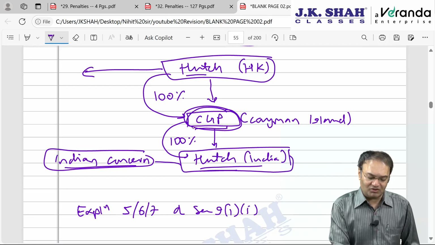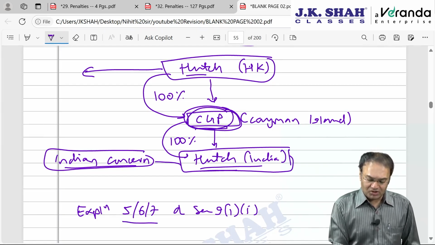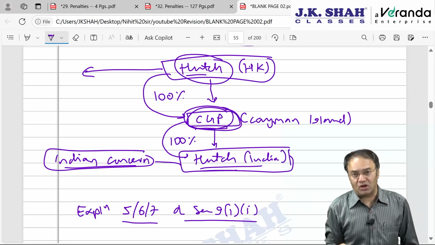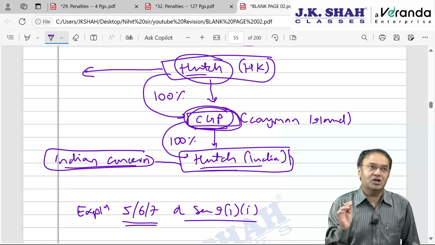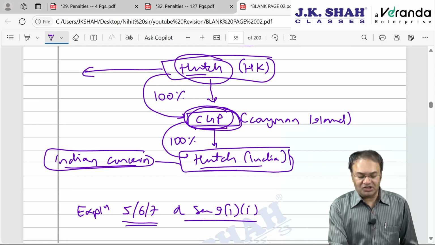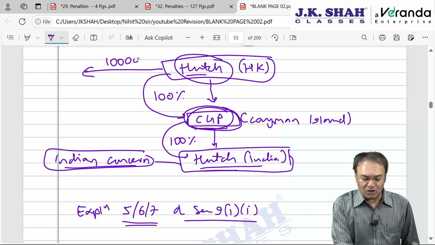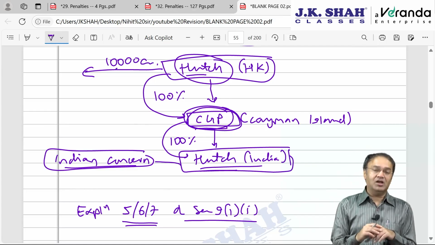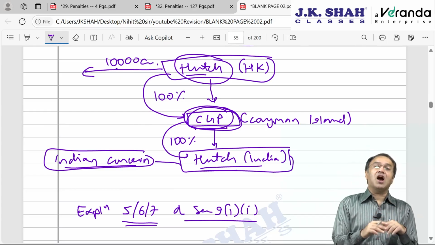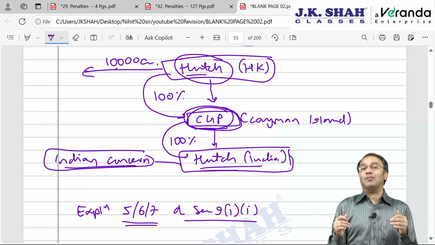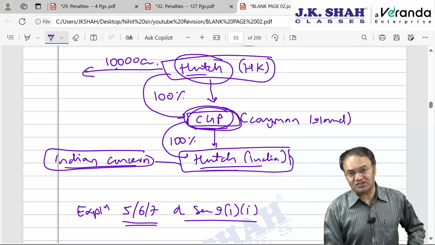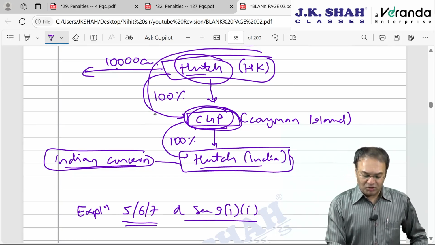because according to explanation 5, 6, 7 of section 9(1)(i), some part of the capital gain arising to Hutch Hong Kong is deemed to accrue or arise in India if some conditions are satisfied. So, how much is deemed to accrue or arise in India? For example, 10,000 crore is the capital gain accruing to Hutch Hong Kong from transfer of shares of CGP Cayman Island. Out of 10,000 crore of long term capital gain, what amount of capital gain is deemed to accrue or arise in India? To find it out, the assessing officer in India will require some information, because this transaction would take place outside India.